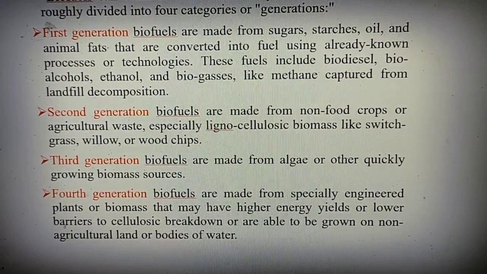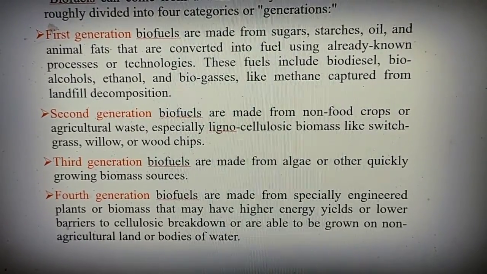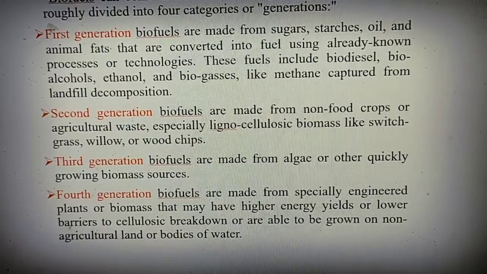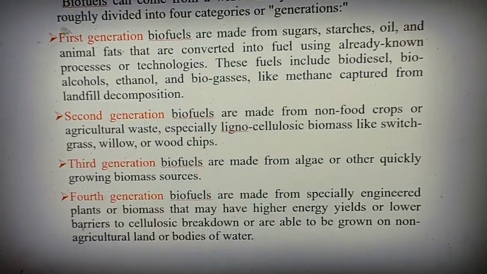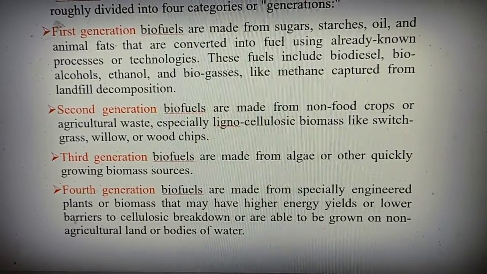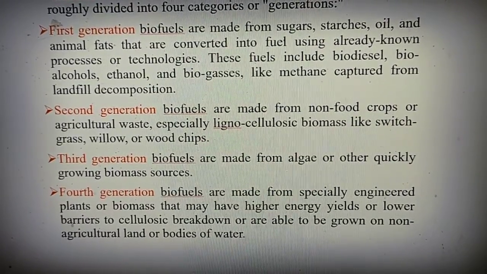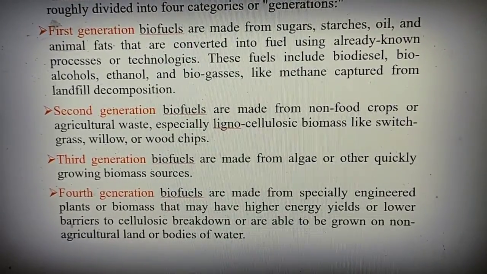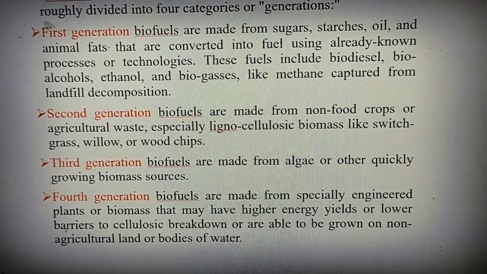Next one is the fourth generation, that is genetically modified plants. The biofuels are made from genetically modified plants or specially engineered plants. These plants have specific tolerance conditions. That means they can be grown in wasteland instead of agricultural land. That is one of the advantages we have. So wasteland we are using as agricultural land for growing these plants. That's why we say it is a very advanced technology. So fourth generation biofuels are generated from genetically modified or specially engineered plants which can be grown in wasteland areas and near water bodies.